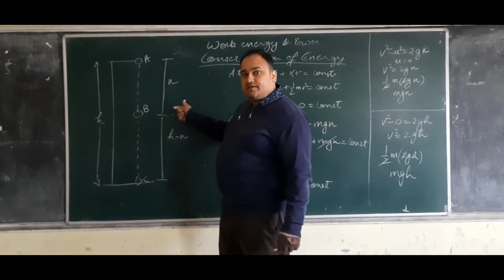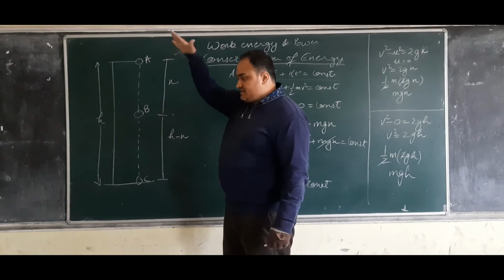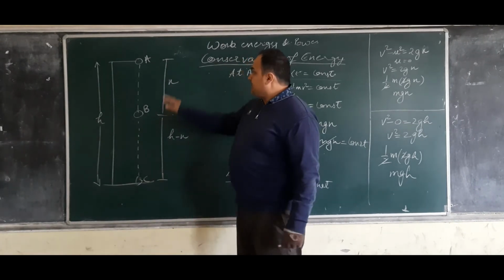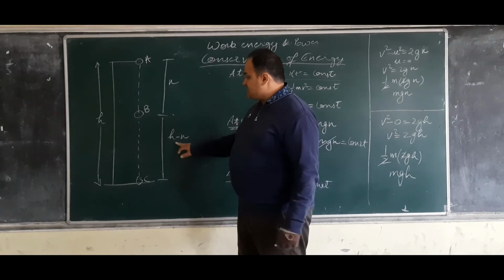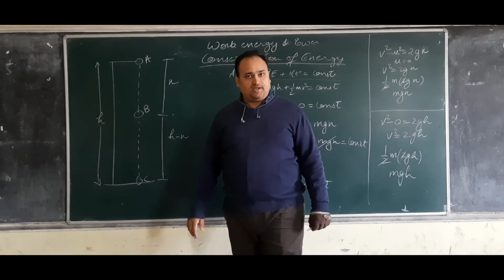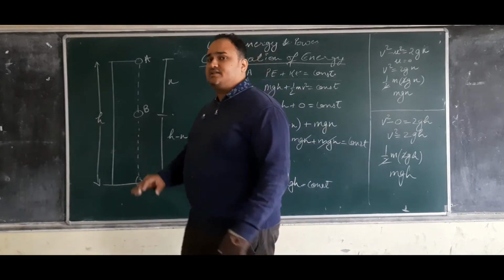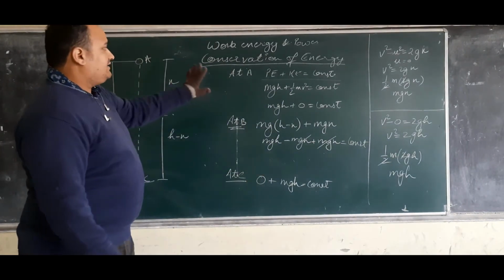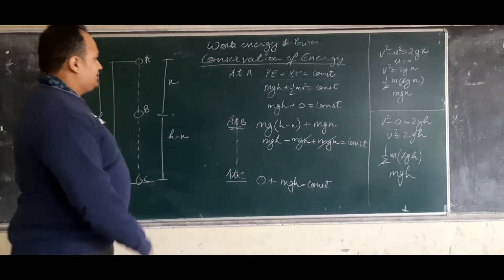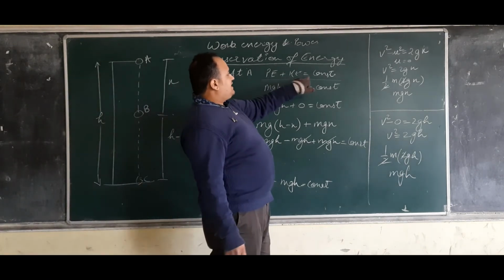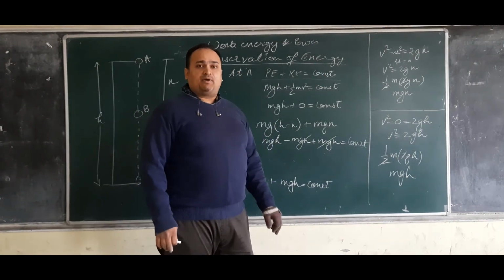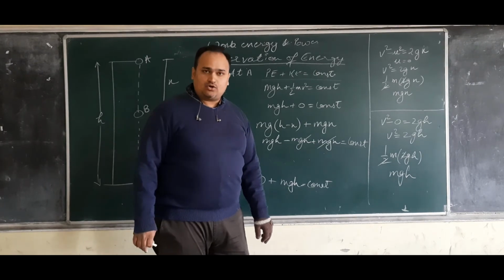It has covered some distance, so let it be x, and the remaining would be h minus x. Using these things I am able to create this derivation. At point A, potential energy plus kinetic energy is constant.